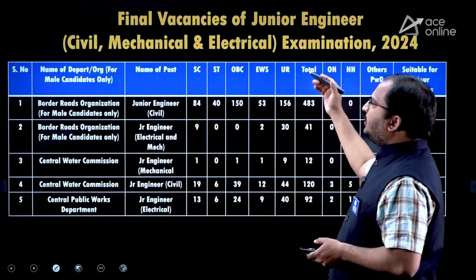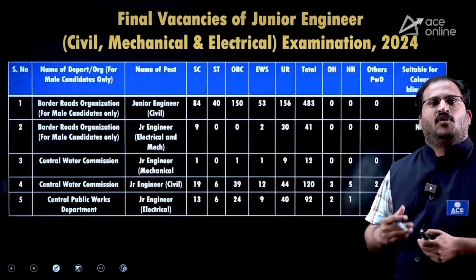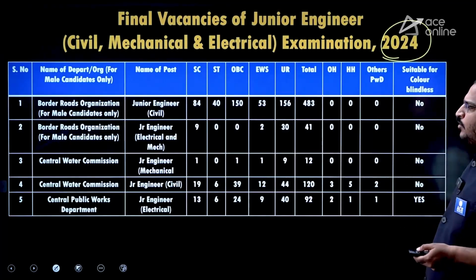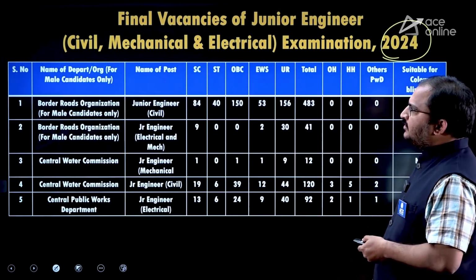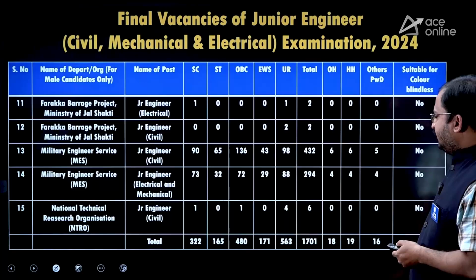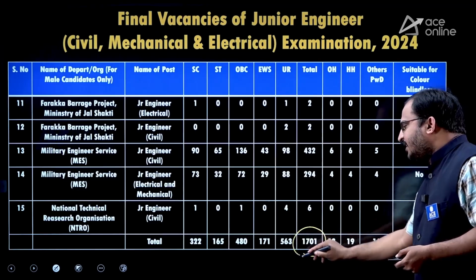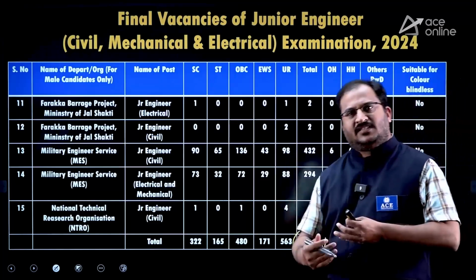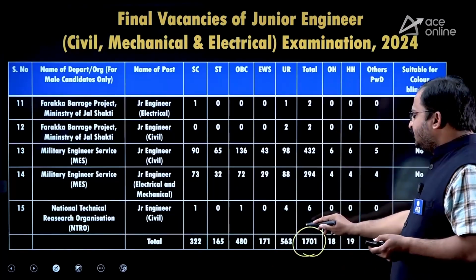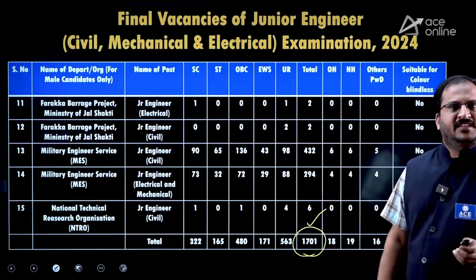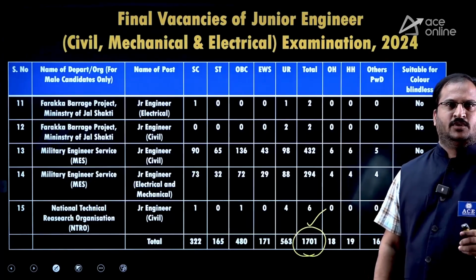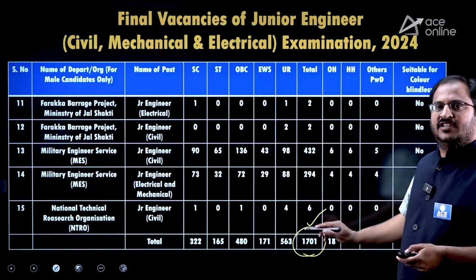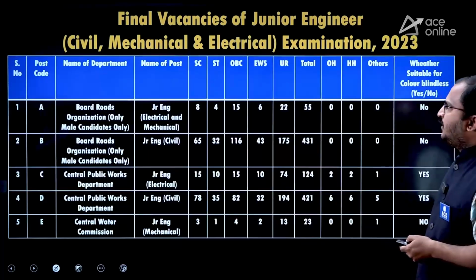Then coming to the last 2 years, the number of vacancies. So here you can see 2024 year, the total number of vacancies, if you observe, there are 1701 vacancies, dear students. Total vacancies for civil, electrical and mechanical, it is 1701. Every year this exam is being conducted, dear students. Only in the pandemic, they didn't conduct this exam, but almost every year this SSC-JE is being conducted.